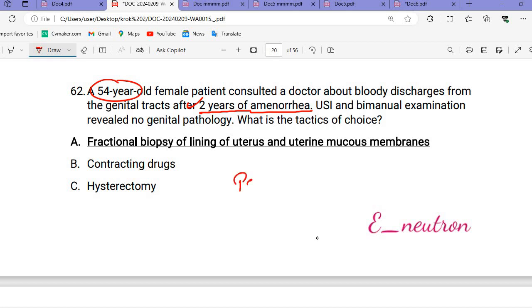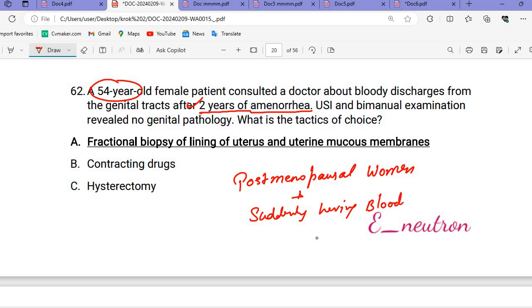So any post-menopausal woman suddenly having bloody discharge, or with a history of bloody discharge after the menopause, 2 years, 3 years, 4 years, 5 years of amenorrhea. That can be an endometrial polyp, or that can be endometrial carcinoma.